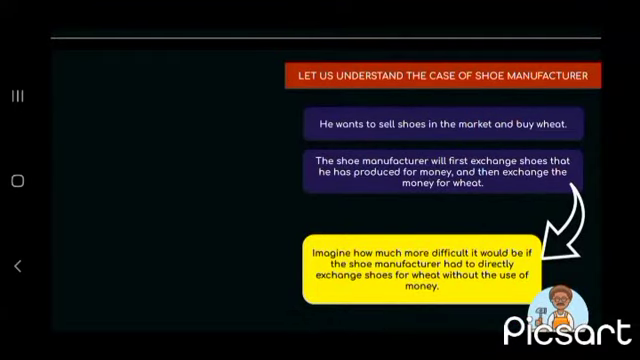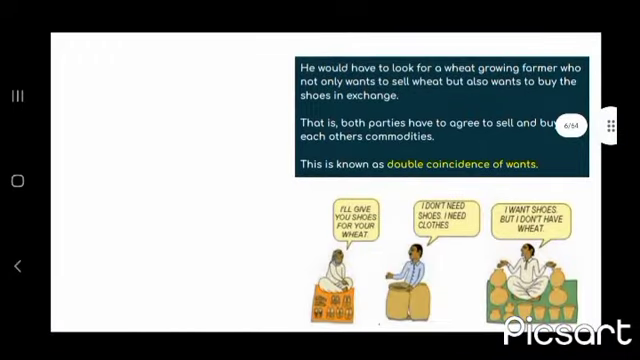Let us understand the case of a shoe manufacturer. He wants to sell shoes in the market and buy wheat. The shoe manufacturer will first exchange the shoes that he has produced for money and then exchange the money for wheat. Imagine how much more difficult it would be if the shoe manufacturer had to directly exchange shoes for wheat without the use of money. He would have to look for a wheat-growing farmer who not only wants to sell wheat but also wants to buy shoes in exchange. That is, both parties have to agree to sell and buy each other's commodities. This is known as double coincidence of wants.